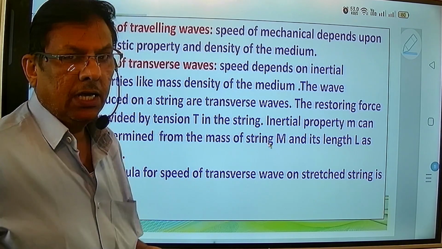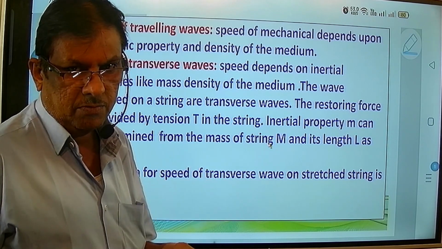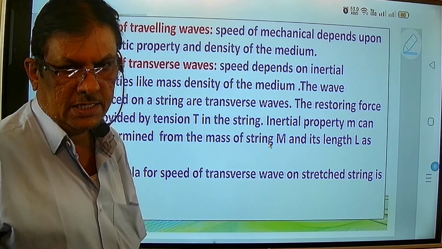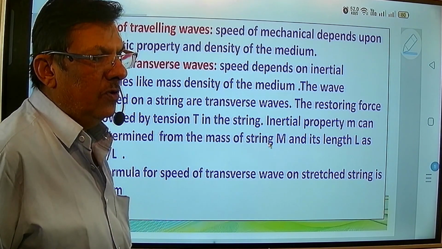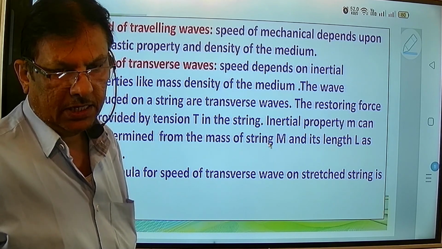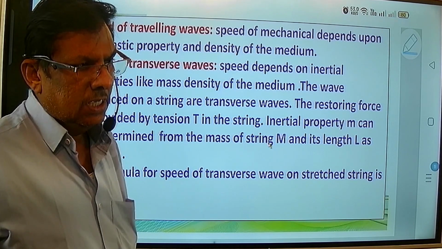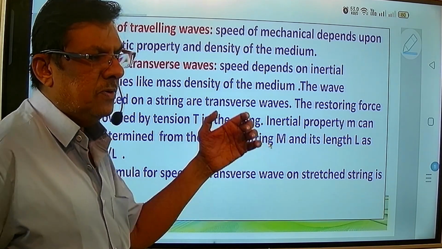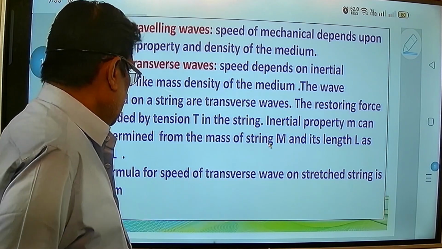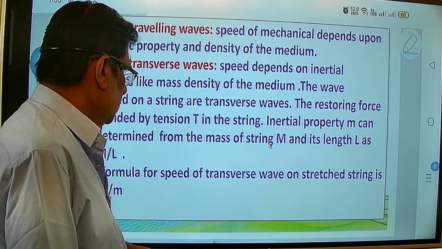If we look at the simple pendulum, tension is there in the string, and when we mechanically apply a force to the string and then relieve it, the restoring force starts working. Therefore we say it is provided by the tension in the string.